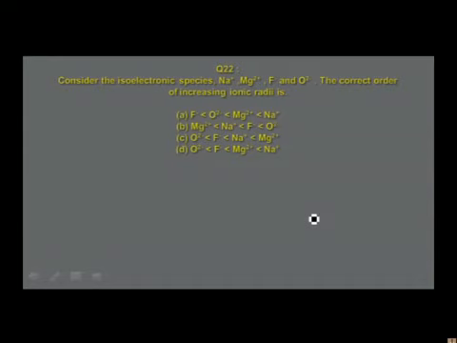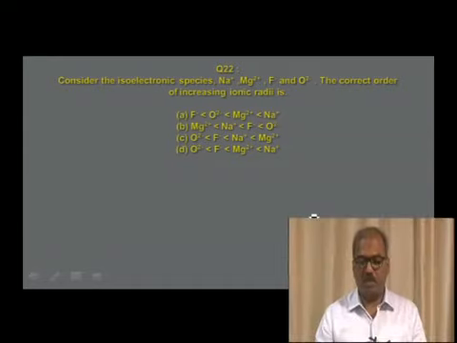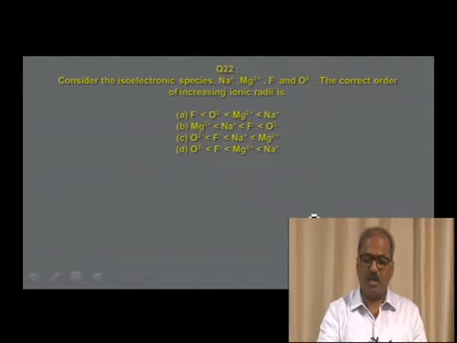Consider the isoelectronic species Na+, Mg2+, F- and O2-. The correct order of increasing ionic radii is given. Option A, F- less than O2- less than Mg2+ less than Na+. Option B, Mg2+ less than Na+ less than F- less than O2-. Option C, O2- less than F- less than Na+ less than Mg2+. Option D, O2- less than F- less than Mg2+ less than Na+. And these are all isoelectronic species containing a 10 electron system.